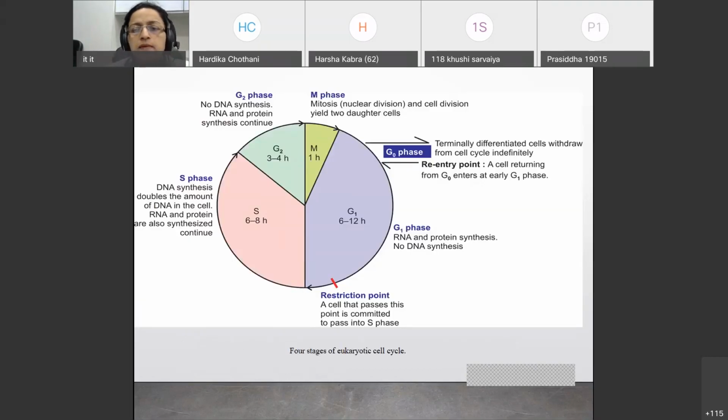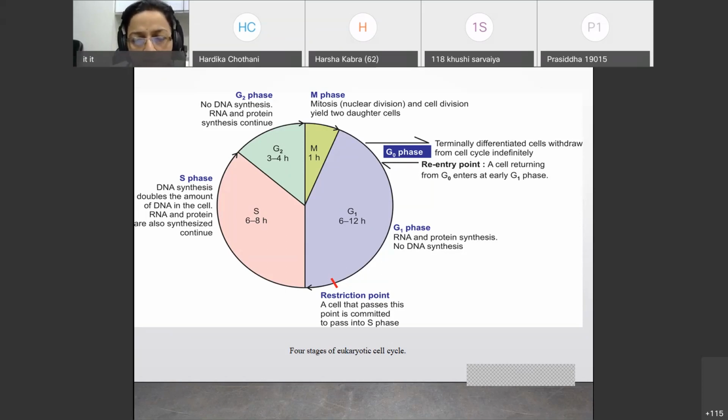Now this is an outline of the cell cycle, and we will start with the S phase. Here in the S phase you have synthesis of DNA, that is, replication of DNA will occur over here, and the RNA and proteins are also synthesized. This RNA and protein synthesis occurs in the G1 phase. Remember this, and both of these continue in the S phase.